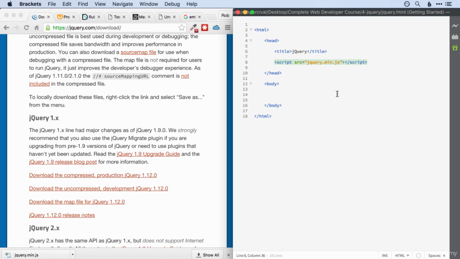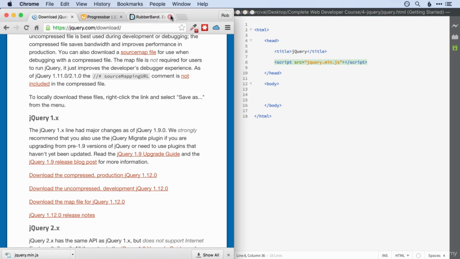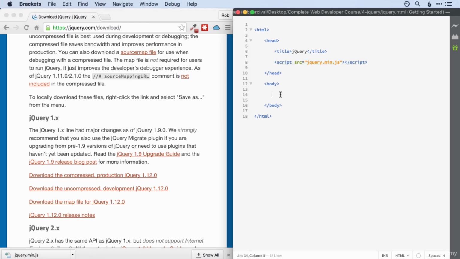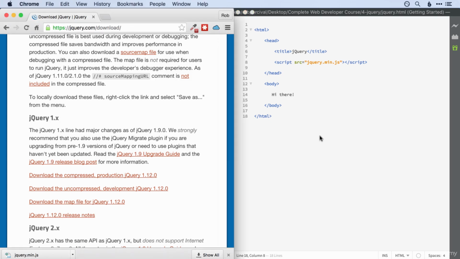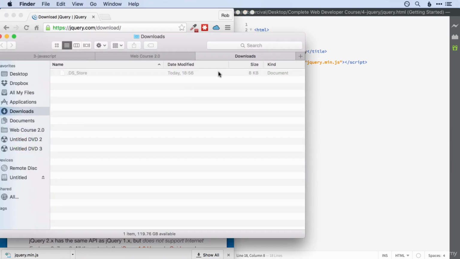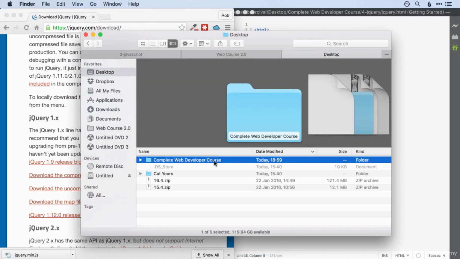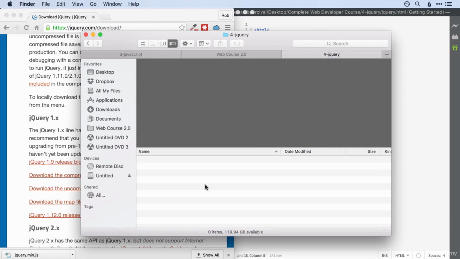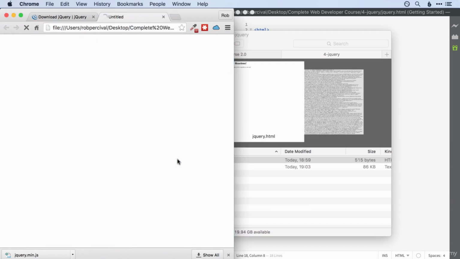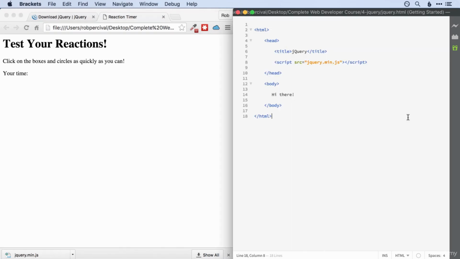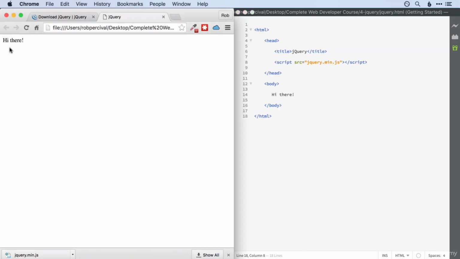It also means I'm not relying on my internet connection at any point. Alright, so let's now go back and open this page up. I'm just going to put a quick hi there so I know that I've got the right page when I find it. And I'll open it by just going to Finder or Explorer in Windows, and then going to the desktop, Complete Web Developer Course for jQuery, and then jQuery.html. There we go. I'll just save that, and we should get the correct content. There we go. Hi there.